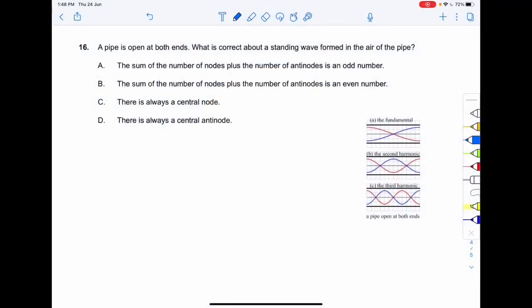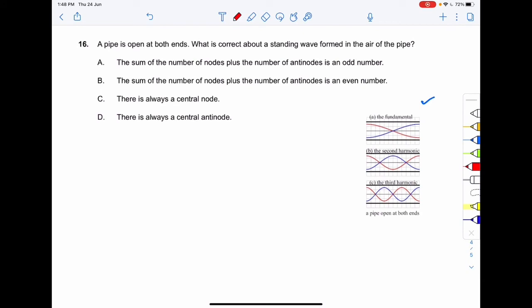Proceeding on to the next question, that is question number 16. A pipe is open at both ends. What is correct about the standing wave formed in the air of the pipe? So this is the diagram. This is the open pipe which is open at both the ends. Over here you can see the waves that are formed in the fundamental, the second harmonic, and the third harmonic in the pipe open at both ends.